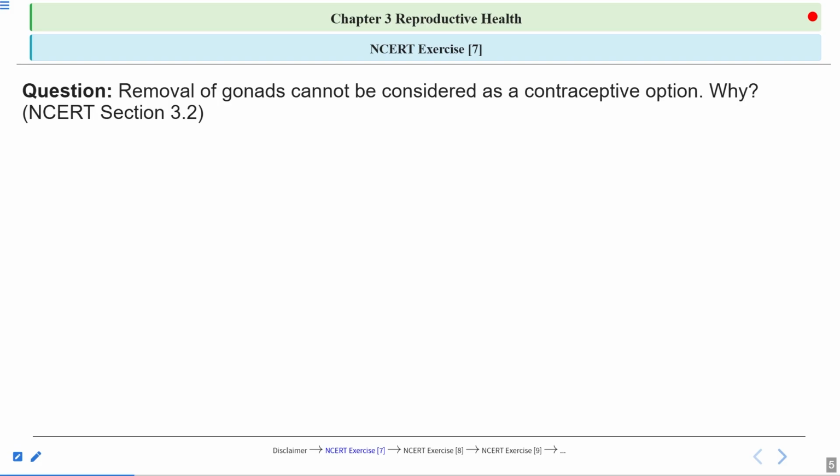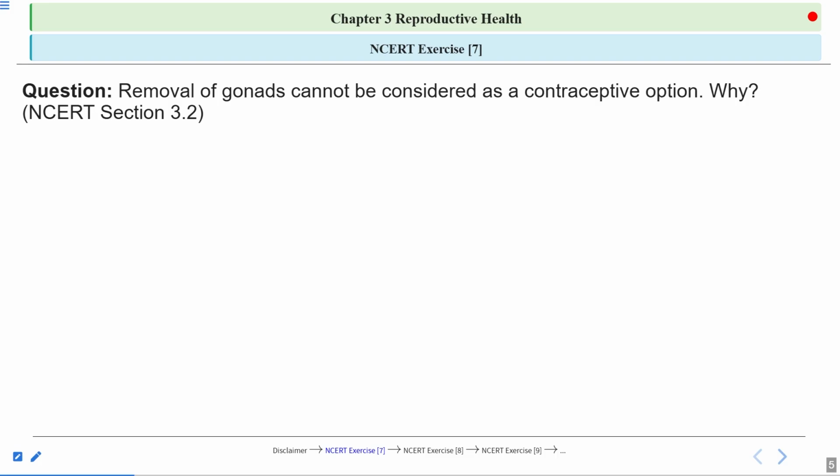Now, what are gonads first of all? Gonads are the primary sex organs. The reproductive system of males and females consists of primary sex organs, accessory ducts, and accessory glands. Testes are the primary sex organs in males. Ovaries are the primary sex organs in females. So what do these gonads do? They produce the gametes. They also produce and secrete hormones. So obviously, if the gonads are removed, then the person will be infertile. The person won't be able to produce children.